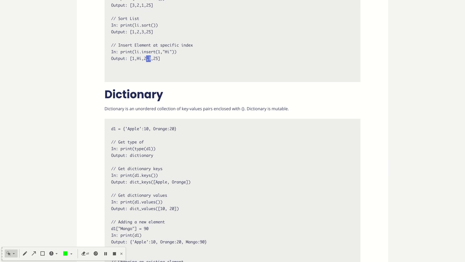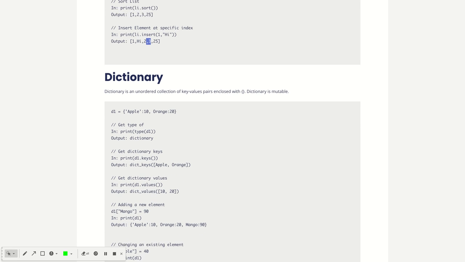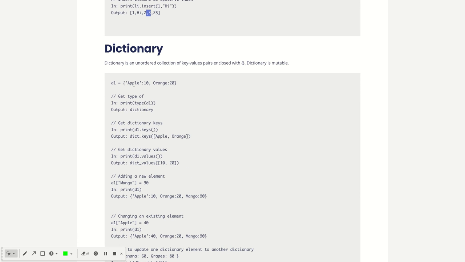Another type of data structure is a dictionary. A dictionary is basically an unordered collection of key-value pairs. In the dictionary, we define key and value both, and it is enclosed within curly braces. And we can also change the values of the dictionary, so it is also mutable. So here, for example, we have defined the key and value pairs.